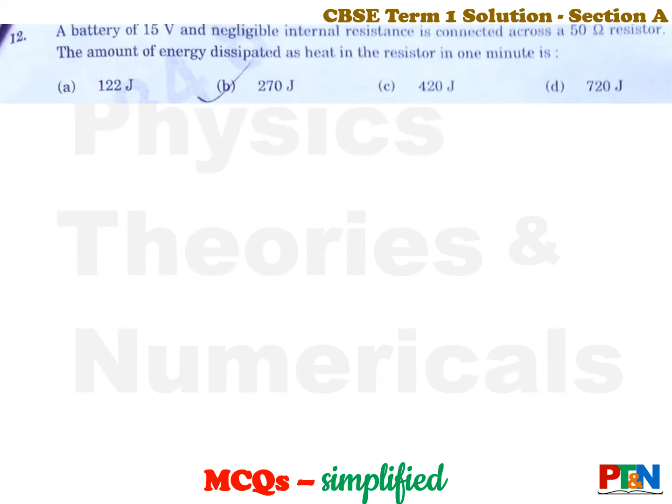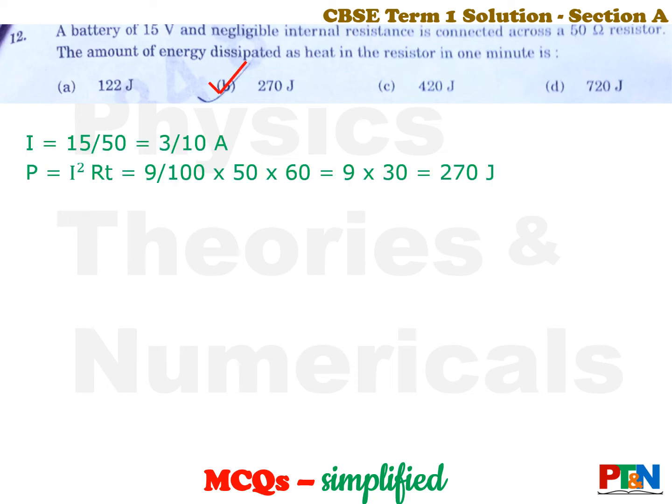Next MCQ. A battery of 15 volt and negligible internal resistance is connected to a 50 ohm resistor. The amount of energy dissipated as heat in the resistor in 1 minute is, this is a class 10 question. Simple calculation. The answer is option B. Find out I. Power is I square R T. Easiest question for class 10 level.